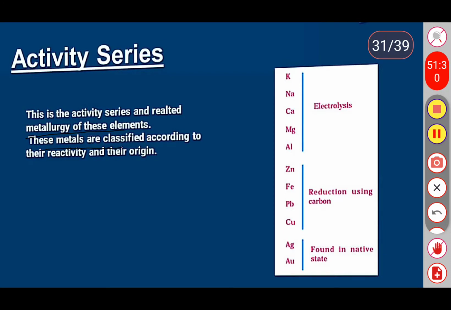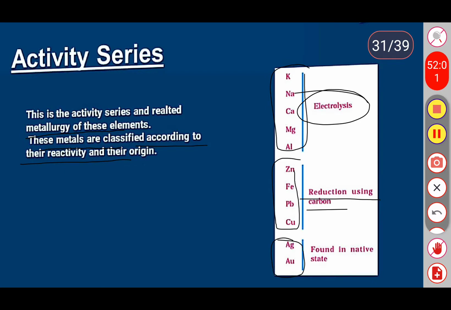So five metals like potassium, sodium, calcium, magnesium and aluminium are obtained by electrolysis, and they are highly reactive. Zinc, iron, lead, copper are obtained by reduction using carbon. And next one, silver and gold are found in native states.